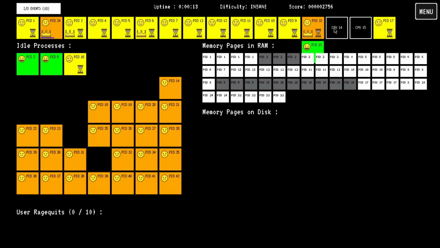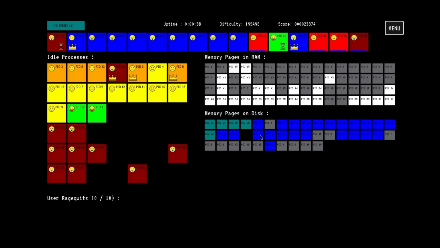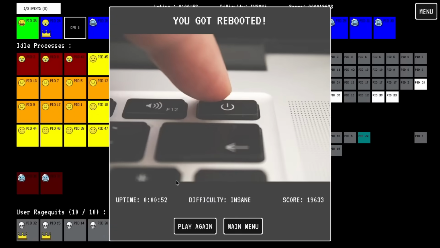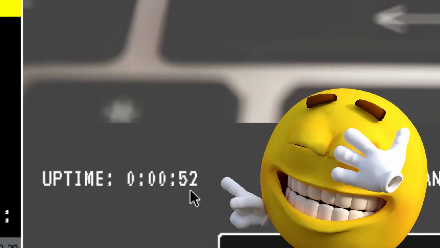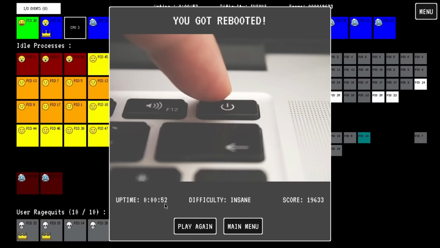Okay, yeah, this is already insanely hard. I don't know if you guys can see this. There's absolutely no way I'm going to be handling all that. What am I doing? What am I doing? Unswap those. Okay. I got rebooted. Really? 52 seconds. I mean, it is a bit of a far cry from the 13 minutes we managed previously. I will have to say that much.